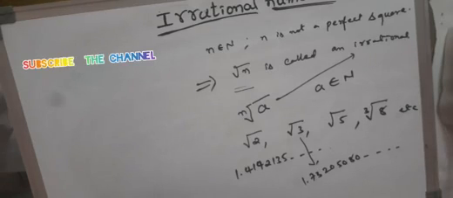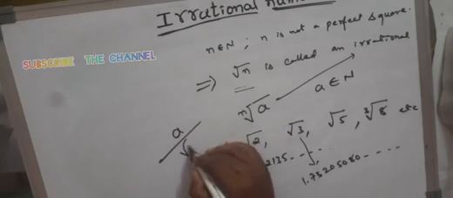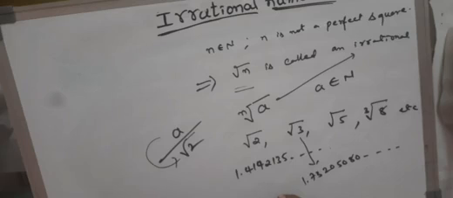Irrational numbers cannot be used as divisors. Meaning, suppose a is a rational number and b is irrational, then a cannot be divided by an irrational number because this value is not known perfectly.